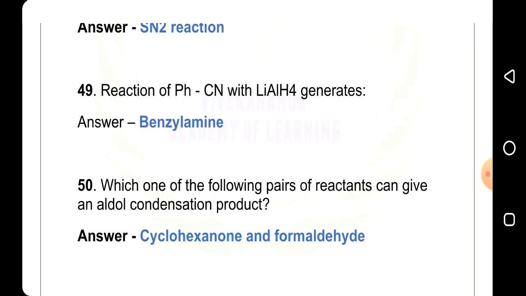50th question, which one of the following pairs of reactants can give an aldol condensation product? Answer is cyclohexanone and formaldehyde.